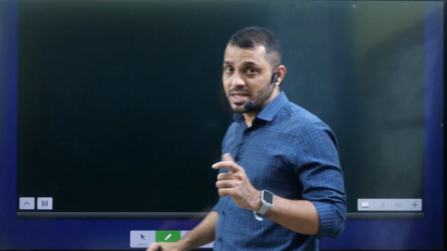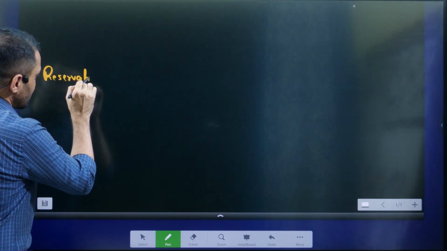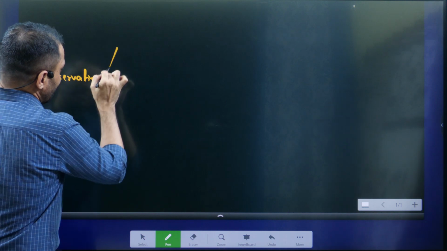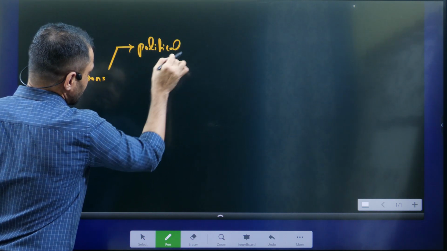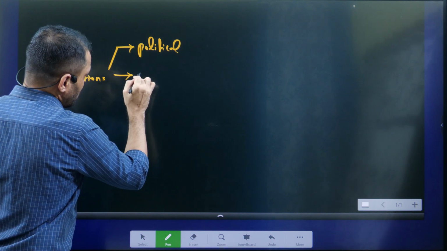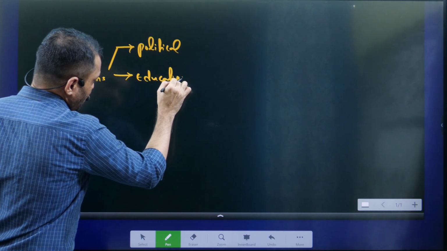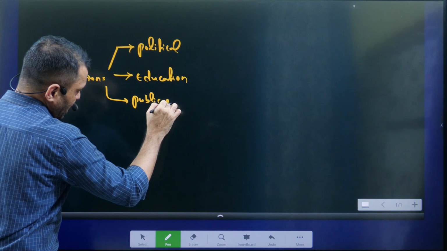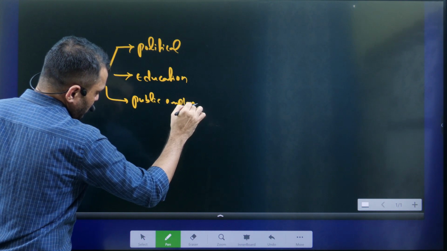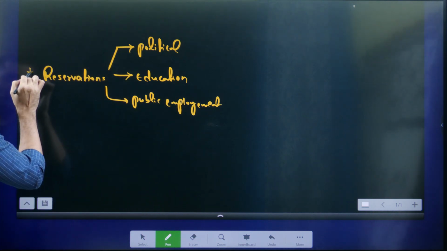First, you have to understand, students, that in India we are giving reservations in various ways. We are giving reservation in political aspects, in education, and in public employment. These are the three levels at which we are giving reservation.